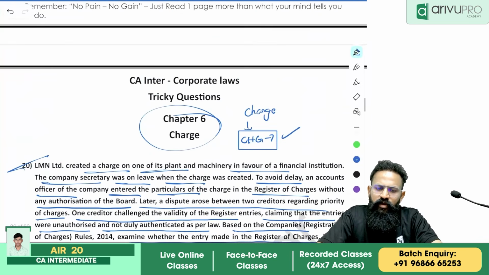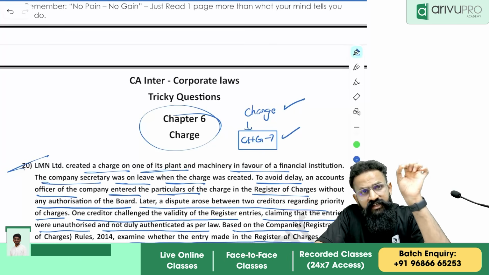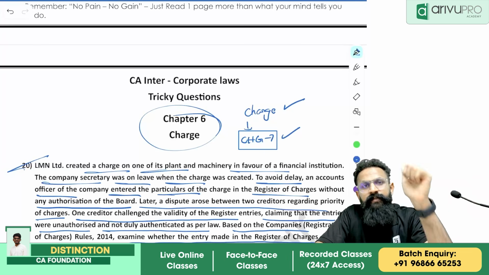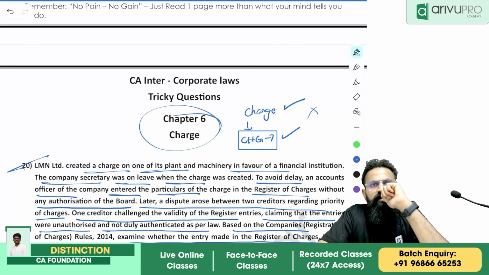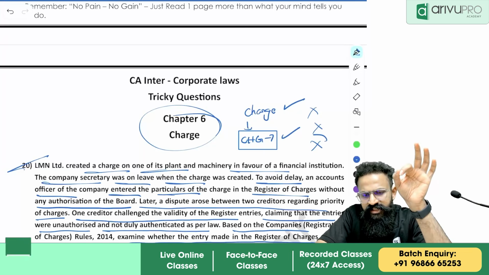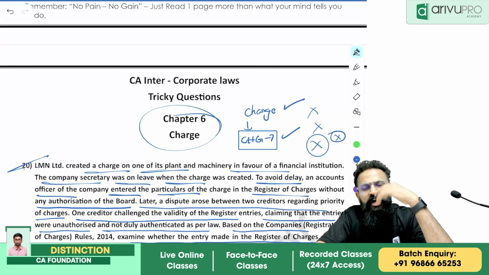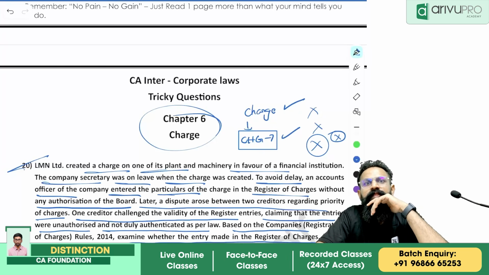In the given question, the charge is created. Okay. And the details of the charge were written in CHG 7 itself. But by who? Not by a director, not by a CS. It was by an accountant. Okay, the question is, was he authorized to do that entry? The answer is no. He was not authorized to do that entry.